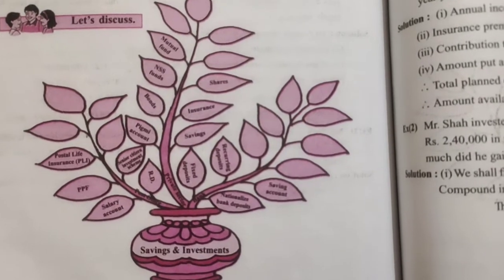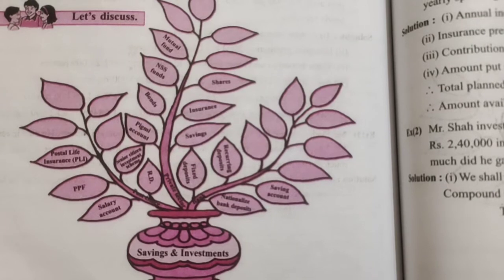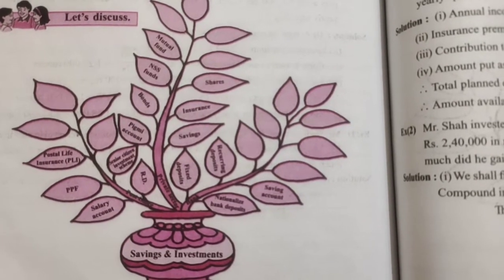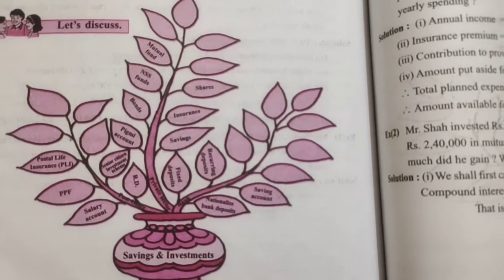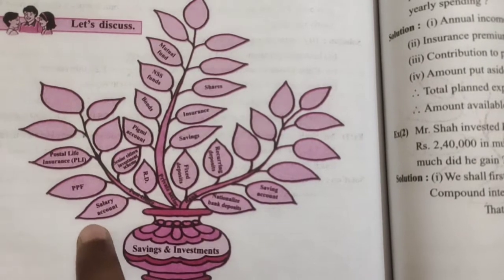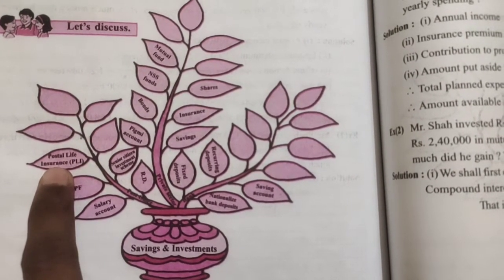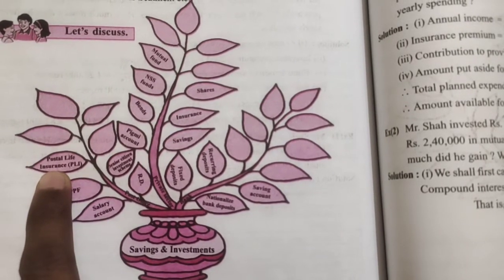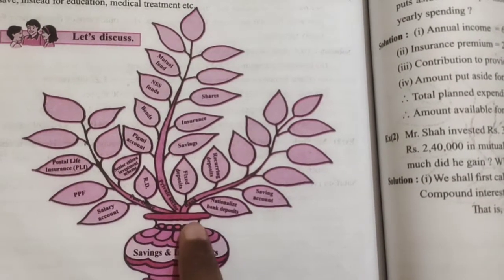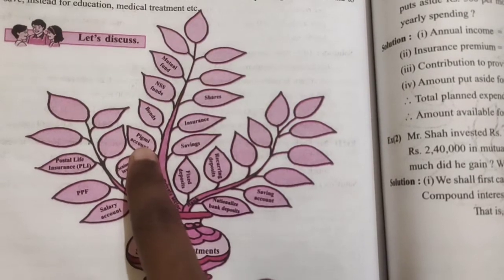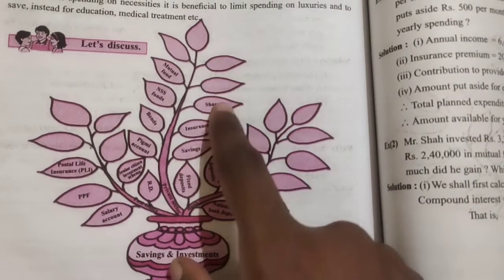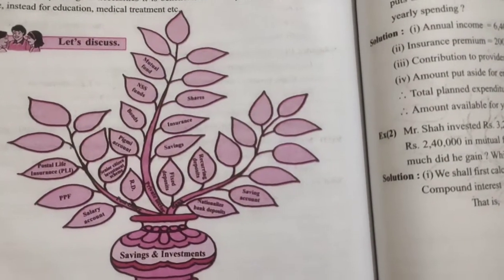Students, you can see this tree diagram. In this tree diagram, various savings and expenditures are shown. You can see this is your salary account, then PPF, then postal life insurance, and then RD, then savings, insurance and all. So these all are related to finance.